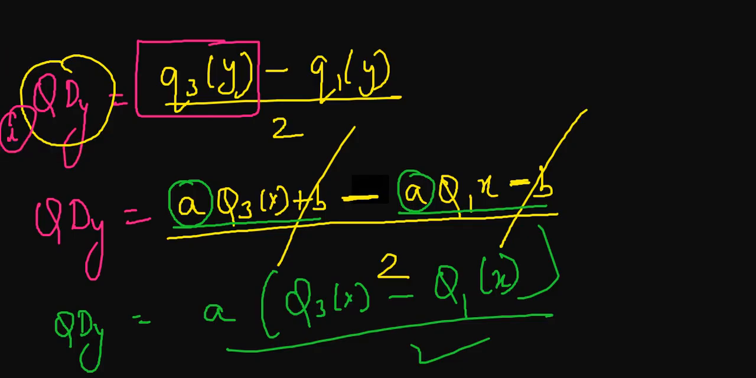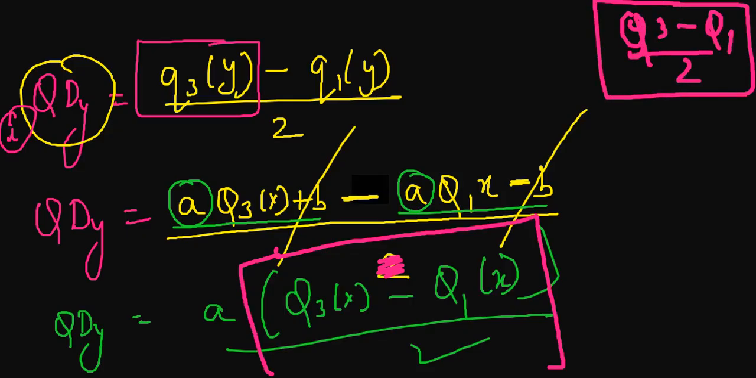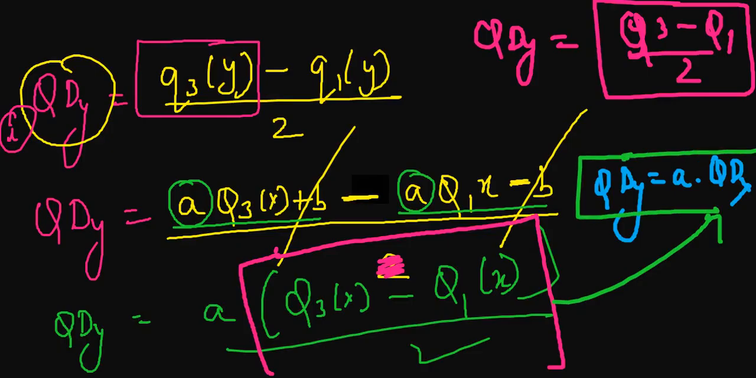If I want you to just focus, have you seen this thing earlier as well? Just remember this: Q3x minus Q1x, that is Q3 minus Q1 divided by 2. This is the formula for the quartile deviation of x. We are calculating this only. So can I write like this? Quartile deviation of y equals a into the quartile deviation of x, like this, QDx. So QDy equals a times QDx. I know it is very confusing, but please bear with me, just follow the steps, you will be able to understand properly.